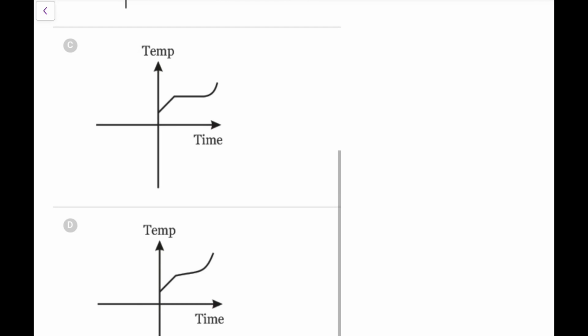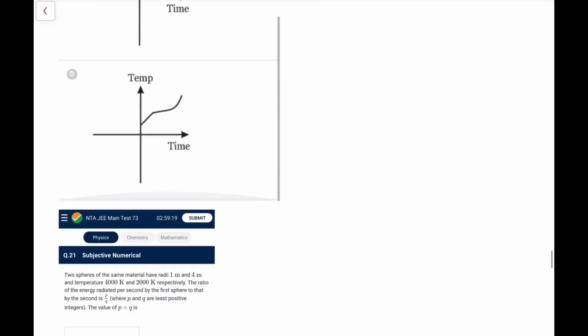So going by the options, we have a flat line, and two options look the same. Let me check what's the difference in C and D. It is hard to make out. It's tough for me to make out. I can't predict. Let's say this is looking more straightish as compared to that, so go for C. Otherwise there's hardly anything to match up. It should have been drawn more properly, I suppose.